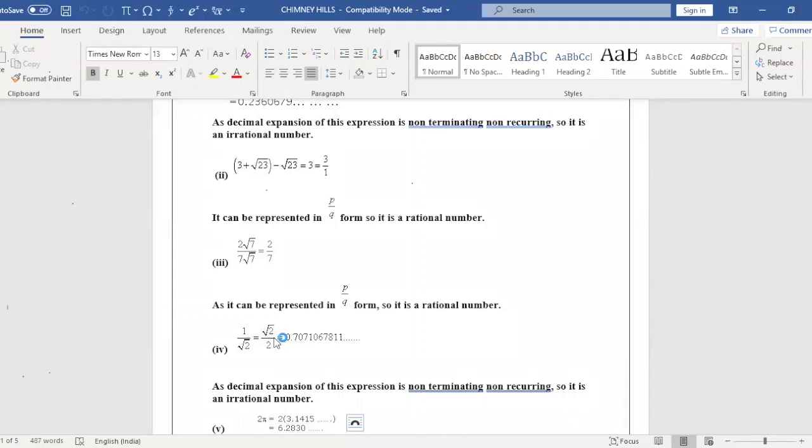Am I clear, children? Or you can take, children, rationalizing. We need to rationalize the denominator. Denominator root 2, if rationalize. Rationalizing the denominator means we need to multiply root 2 in the numerator and denominator. That time root 2 divided by 2 you will get. That is 0.70. So it is non-terminating and non-recurring. So it is an irrational number. Am I clear here?